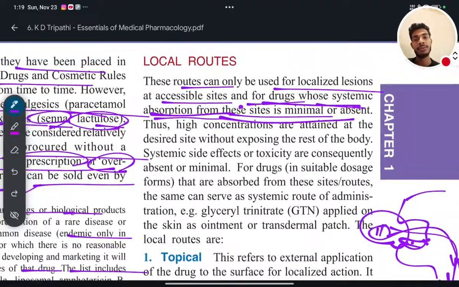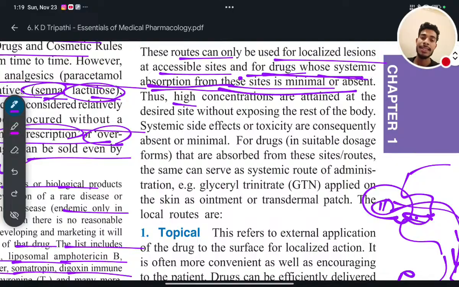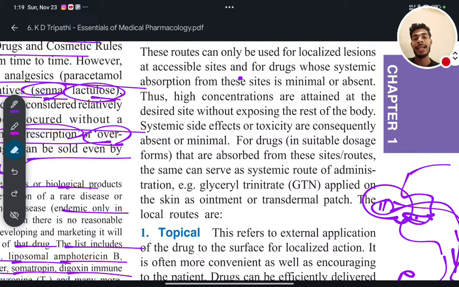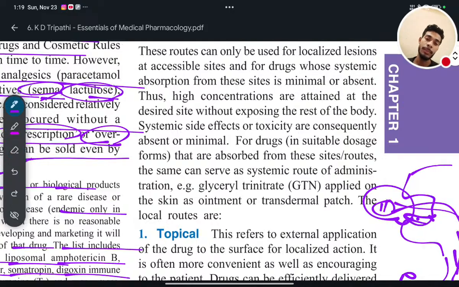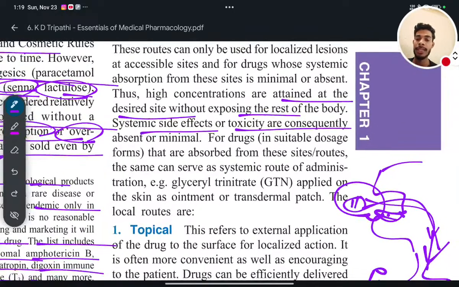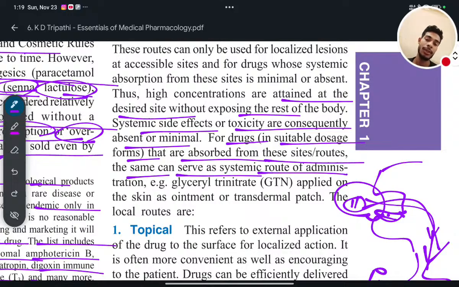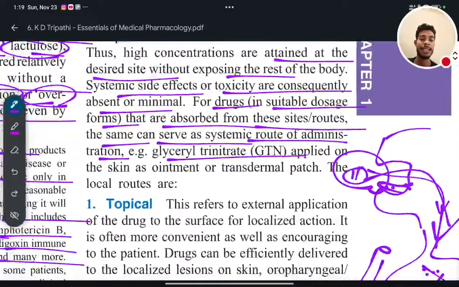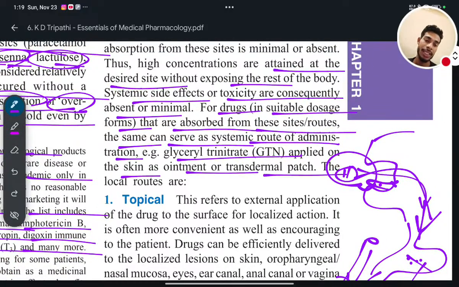Okay, so in that case we will choose the local route. Am I clear? Thus high concentrations are attained at the desired site without exposing the rest of the body. In that case, you will not provide the drug to the whole body, but you will attain the peak level at the desired site by exposing the drug there. Systemic side effects or toxicity are consequently absent or minimal. Drugs in a suitable dosage form that are absorbed from the site can also serve as a systemic route of administration. Example: glyceryl trinitrate applied on the skin as an ointment or transdermal patch.